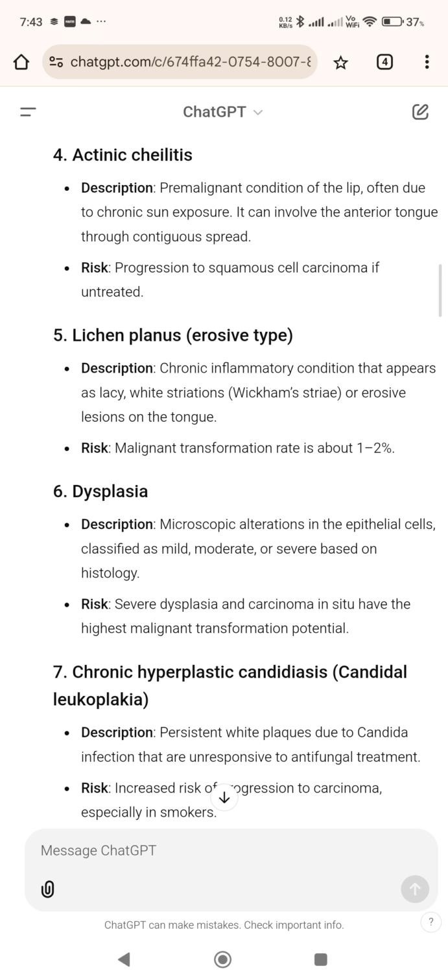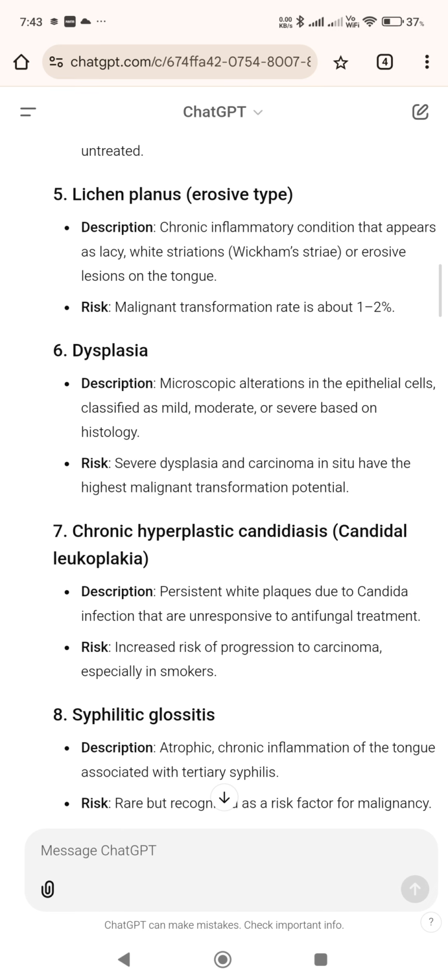4. Actinic cheilitis. Description: premalignant condition of the lip, often due to chronic sun exposure. It can involve the anterior tongue through contiguous spread. Risk: progression to squamous cell carcinoma if untreated. 5. Lichen planus, erosive type. Description: chronic inflammatory condition that appears as lacy white striations, Wickham striae, or erosive lesions on the tongue. Risk: malignant transformation rate is about 1 to 2%.